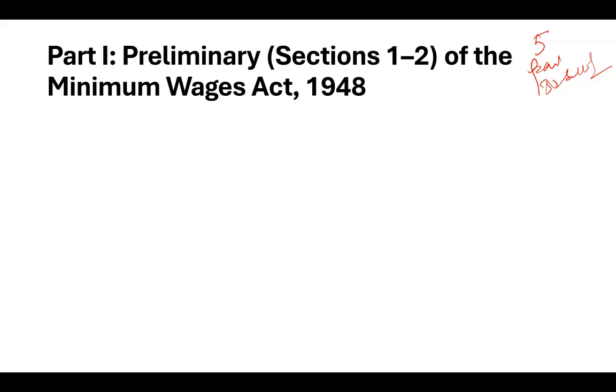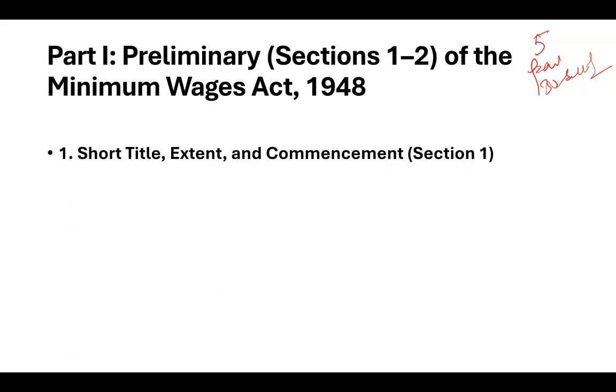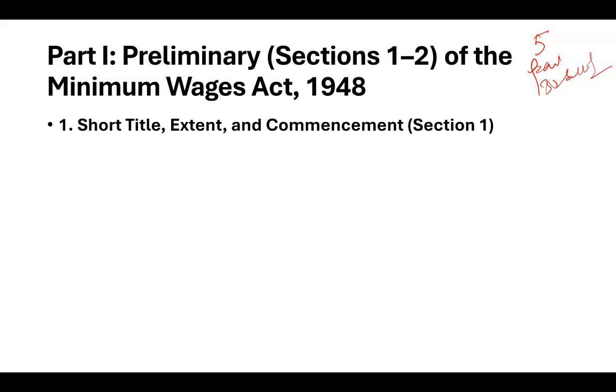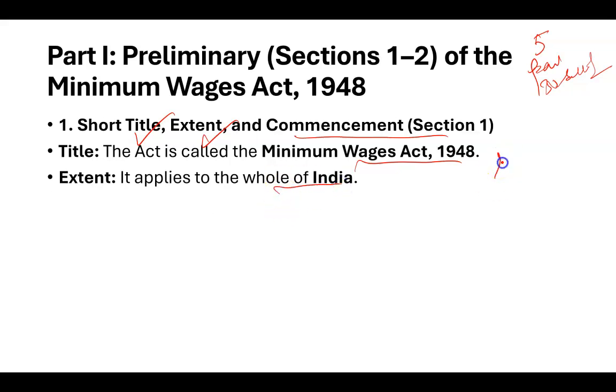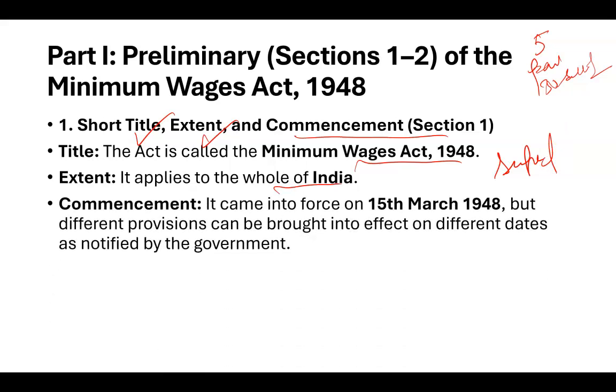Okay, so part one is a very basic introduction. Part one includes the short title, extent, and commencement in section one. It gives you what the act is called. The title of the act is there in section one. Then the extent, the scope, is written in section one of this act. The third is commencement, the date on which it commenced.